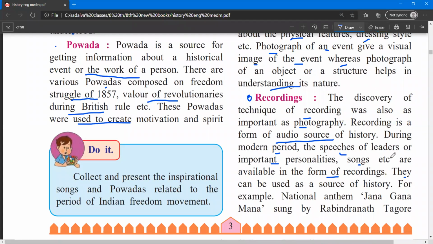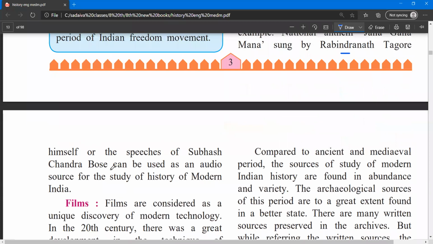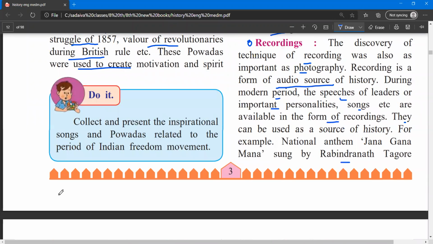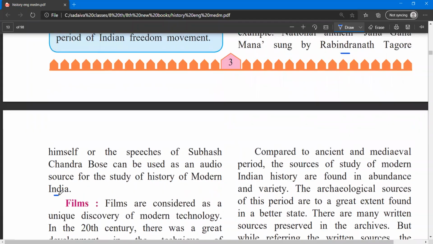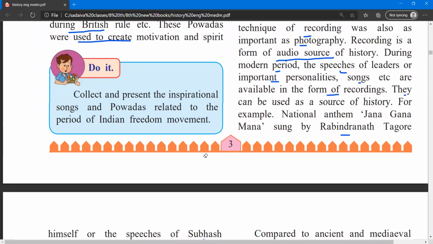So this is what they are saying, sung by Ravindranath Tagore himself, or the speeches of Subhash Chandra Bose can be used as audio sources for the study of history of modern India. So the recording was very important because, take the example of Subhash Chandra Bose. Even if Subhash Chandra Bose was living in India, his speech can be heard in other countries, like Singapore.